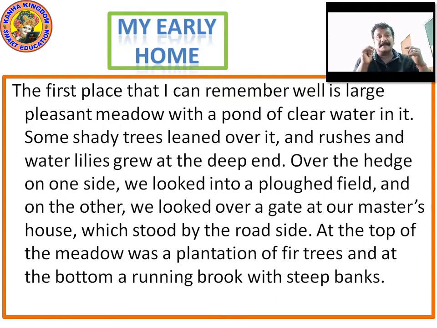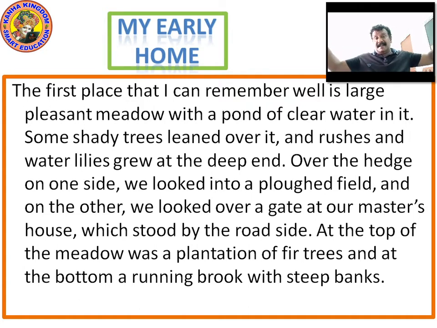Black Beauty says the first place that he can remember has some shady trees leaning over it. So there is a pond and a meadow and some shady trees. Shady trees are big trees which give shade. It has the trunk in the center, it grows and grows, and the leaves and everything cover the entire area.